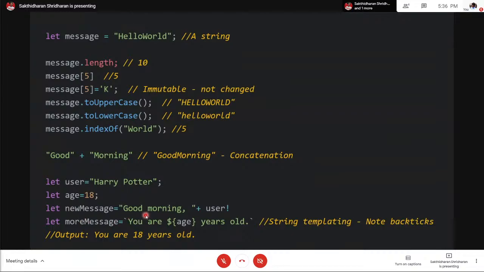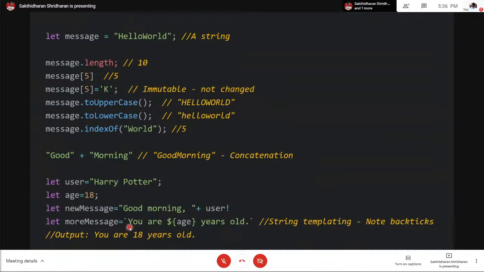Here you could notice how to say hello, good morning, comma, plus user. So it'll say good morning plus good morning Harry Potter. Here's another message. Please notice this is a new, cool feature in JavaScript.